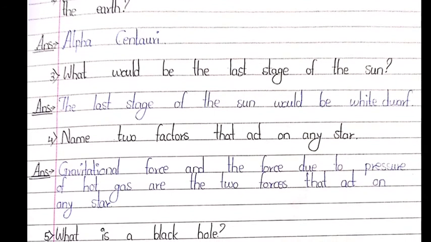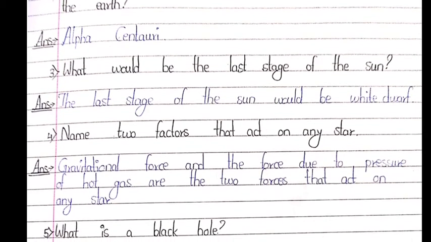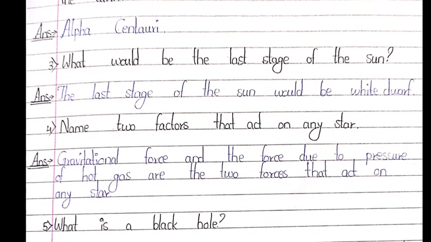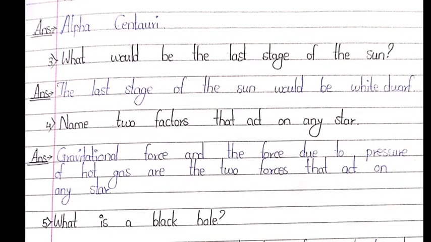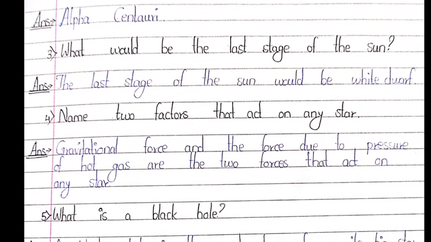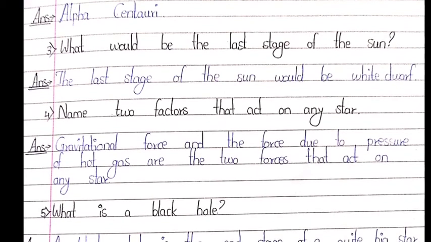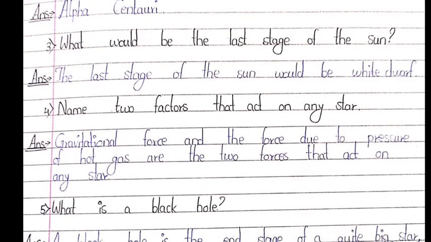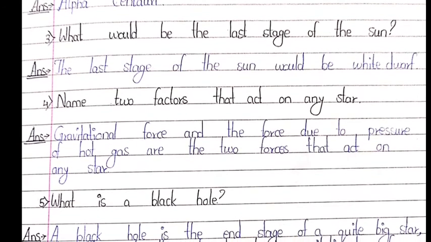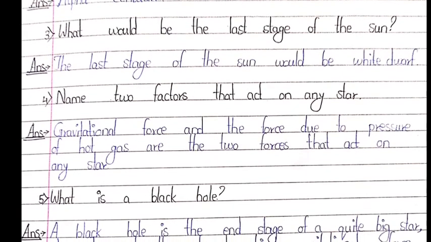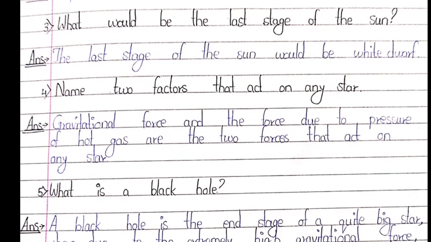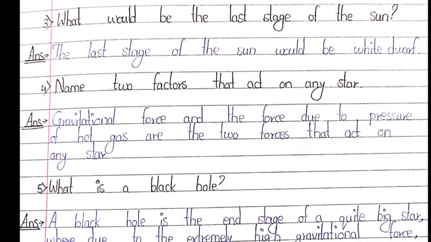Fourth one, name two factors that act on any star. Answer, gravitational force and the force due to pressure of hot gases are the two forces that act on any star. Fifth one, what is a black hole? Answer, a black hole is the end of a quite big star where due to extremely high gravitational force nothing, not even light, comes out. This results in formation of a black hole.